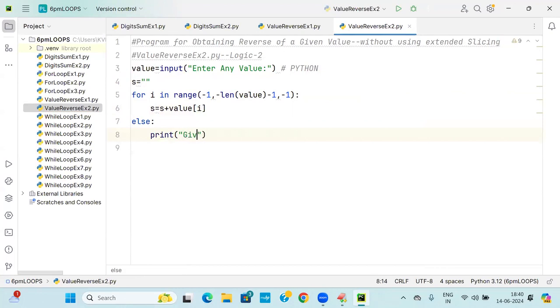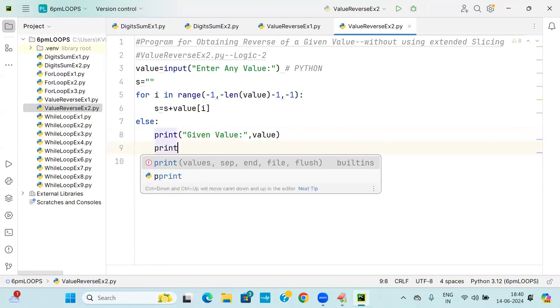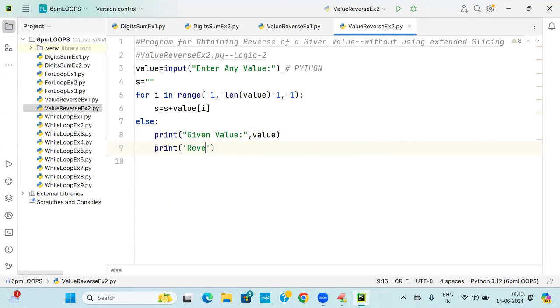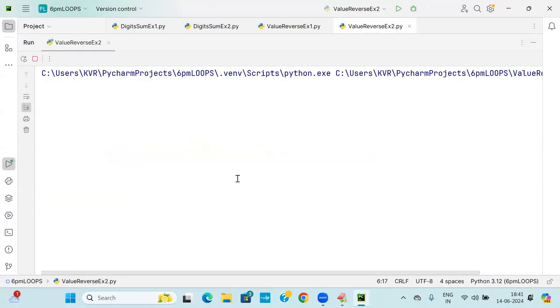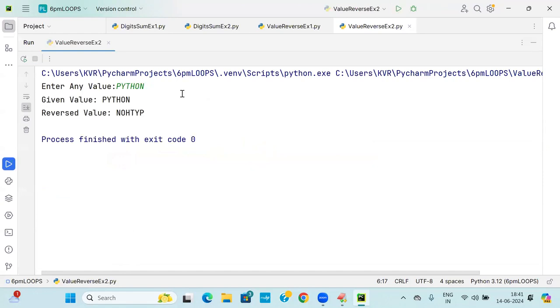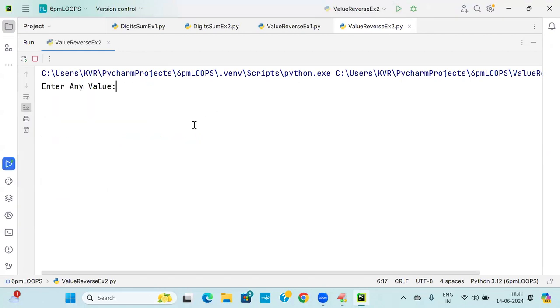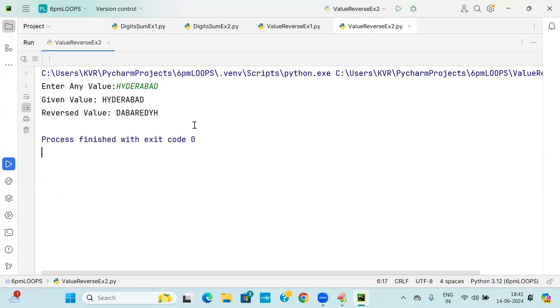Now print the given value, comma, the reversed value. What is the next term? Reversed value is equal to reversed value, comma. Try to run this now. I'm getting Python here, and reversed Python here. Say next, I say here HYDERABAD, and so I'm getting like this. Are you able to follow?